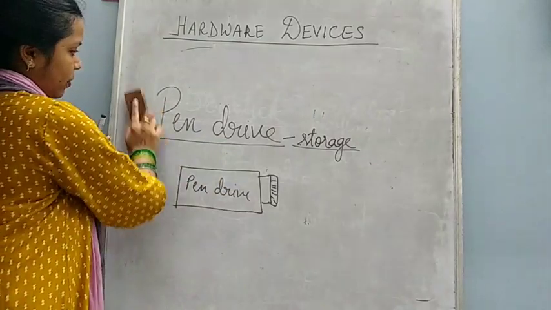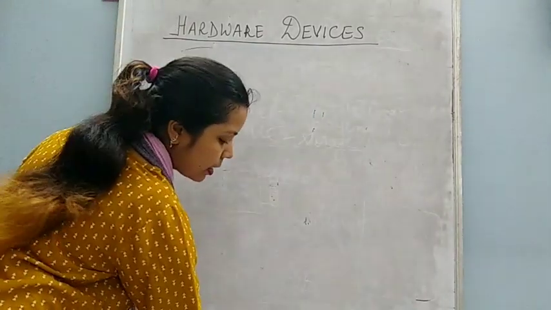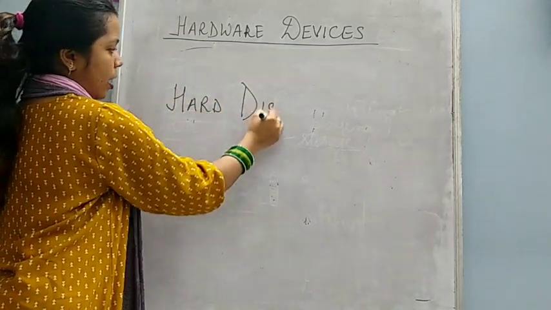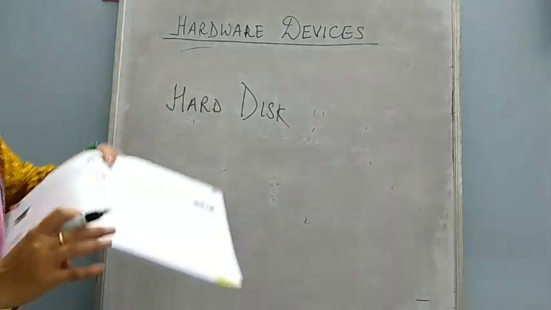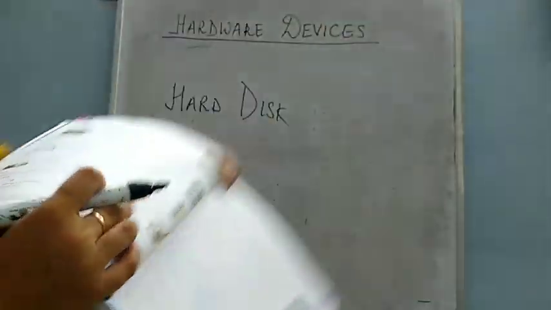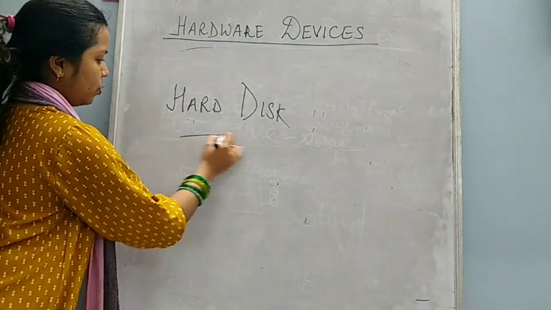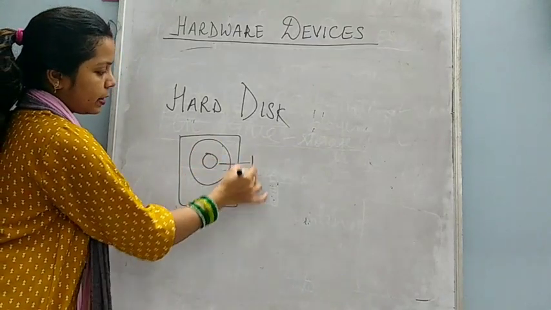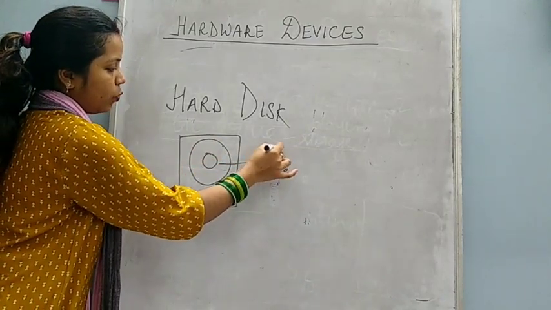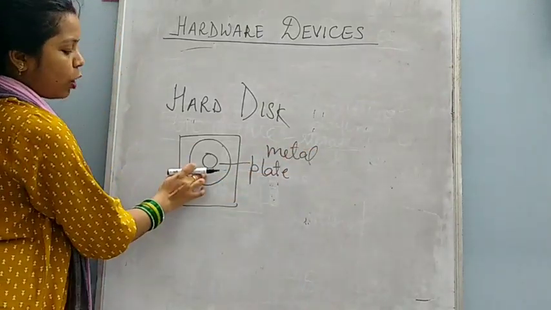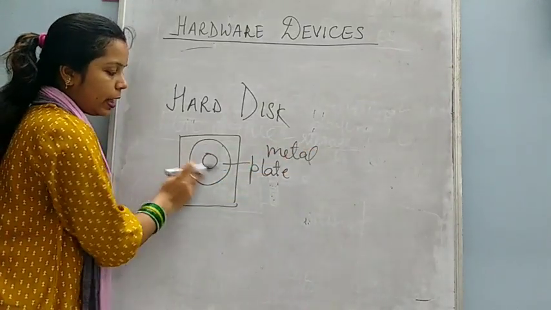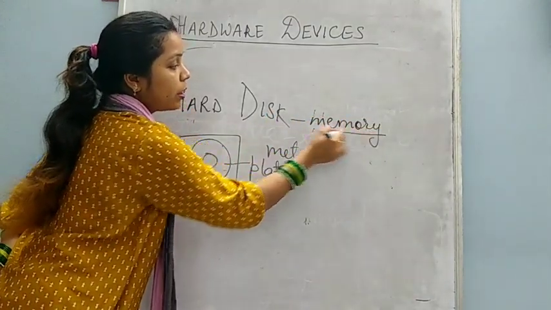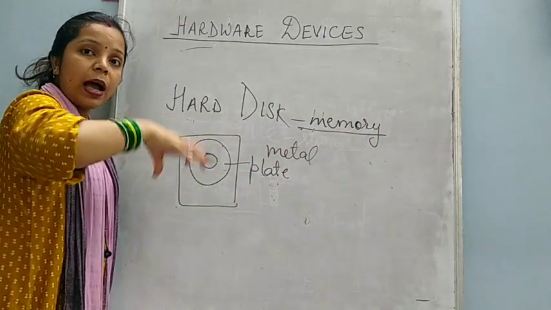Now the next device which is given in your book, that is hard disk. Now what is this hard disk? You can see in the book the picture of hard disk is given. It is mostly like this in shape, and it has one metal plate inside, and on this metal plate only the data is stored. It is the memory of the computer. Memory means the part of the computer which stores the data.